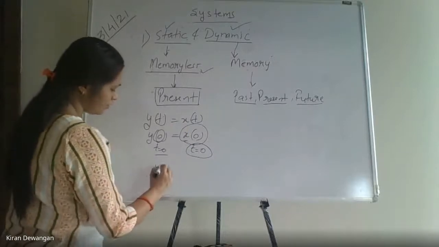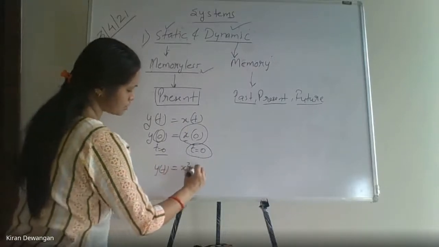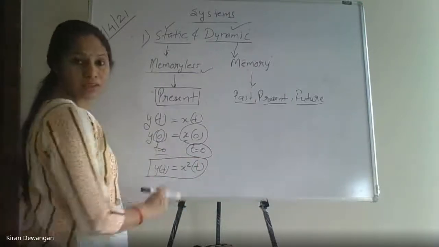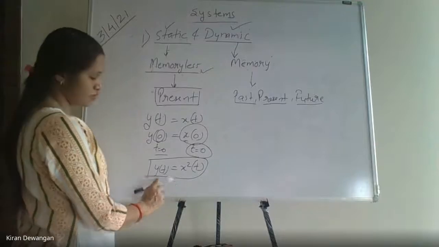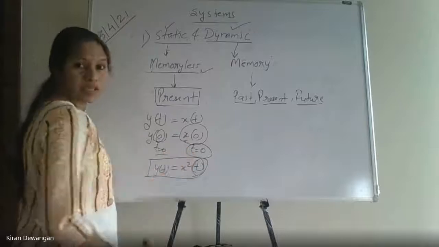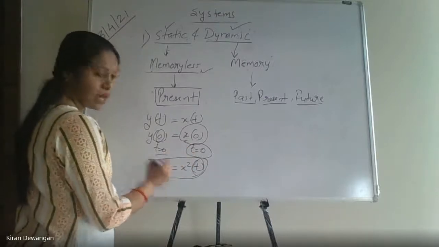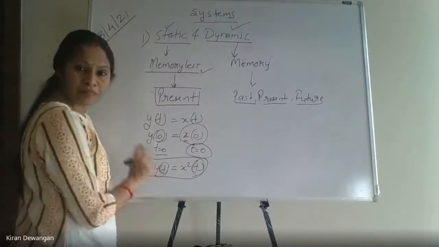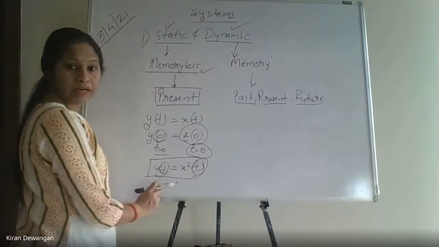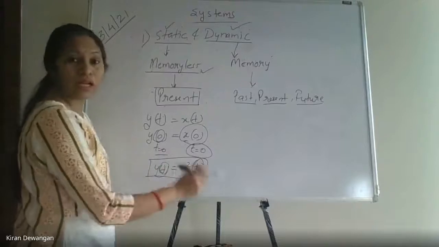Now if I take y of t equals x squared of t, then this is also a static system, because it depends on the present input of t. It means the output depends only on the present input. Is this concept clear? It will not depend on any other input.